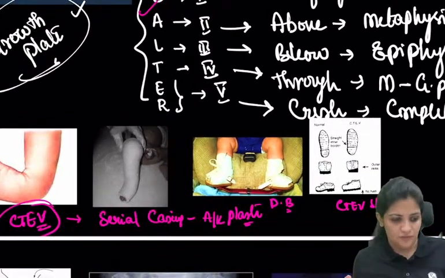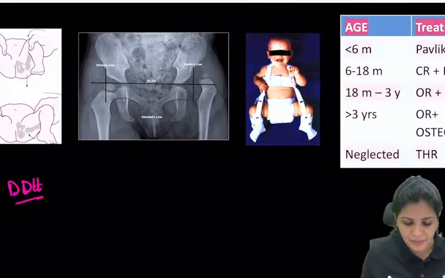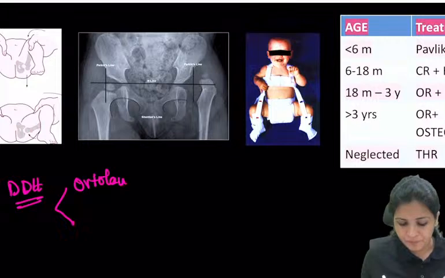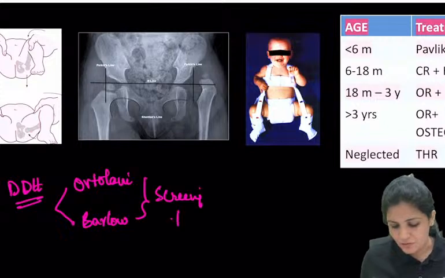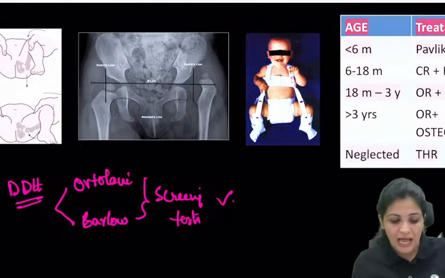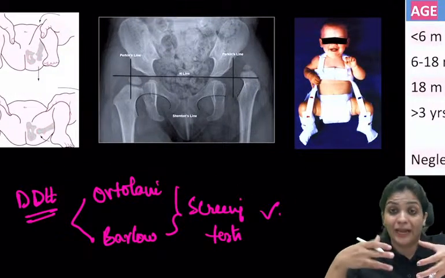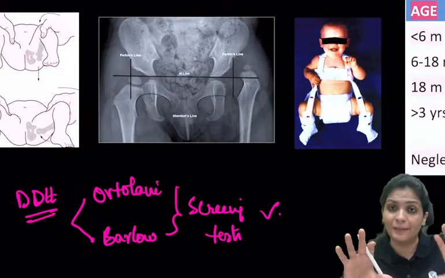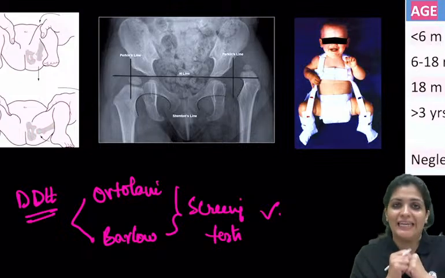And then coming to what is DDH, developmental dysplasia, you have to remember two: Ortolani and Barlow's. They're the two important screening tests, Ortolani and Barlow's. How do you test for it? So what is DDH? DDH means that the hip is dislocatable. That means you can dislocate the hip and relocate the hip. So you are testing on the newborn, which is the screening test.